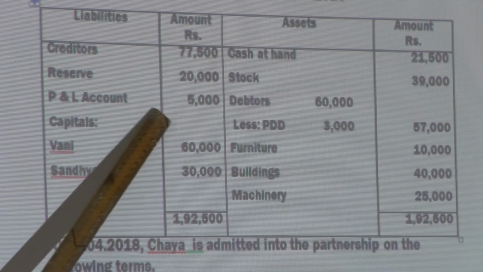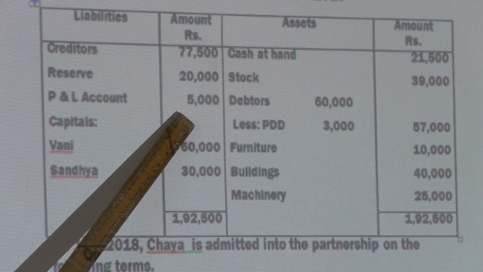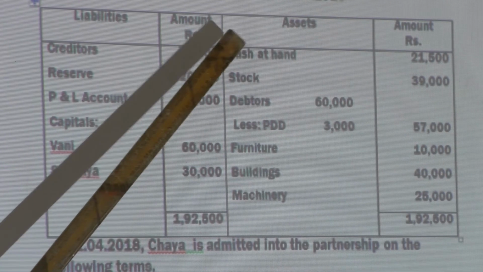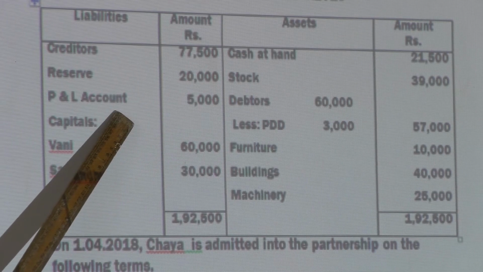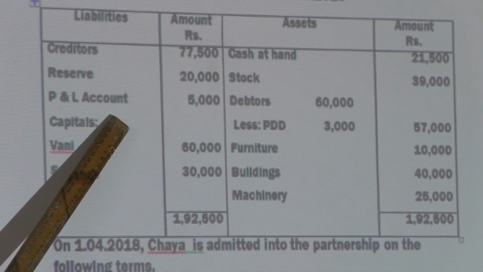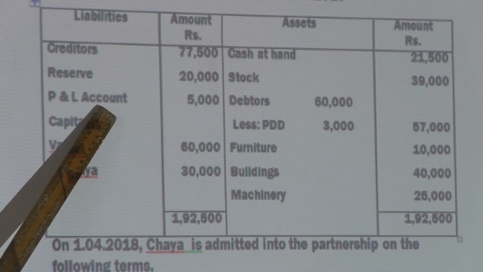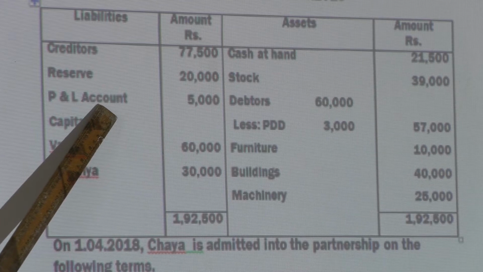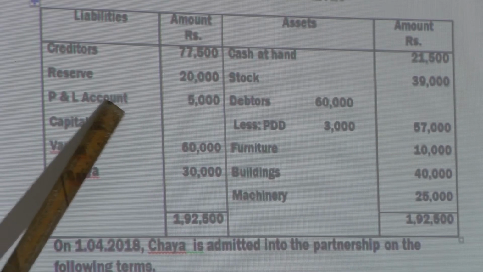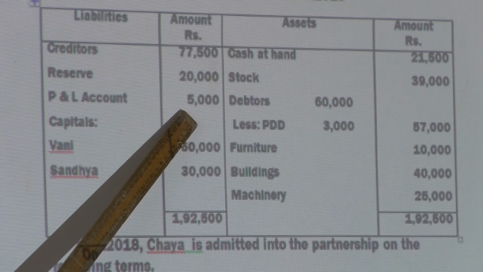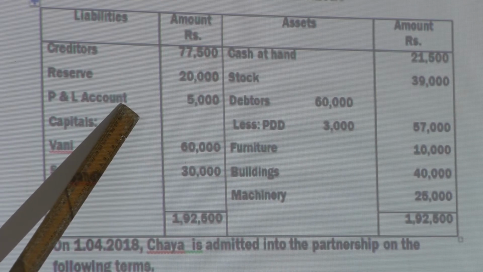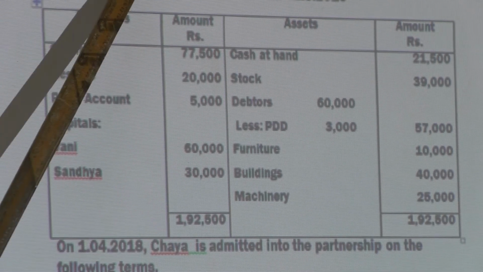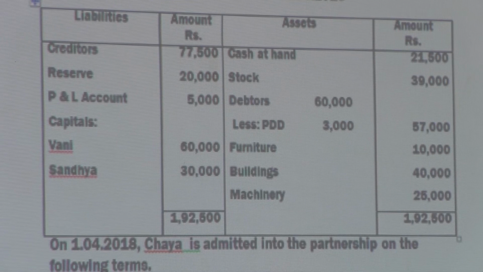Further, the profit and loss account is also a special adjustment. See, this is the old balance sheet. Though this is the old balance sheet, this profit and loss account means the profit of last year. If it is on the liability side, it is profit. Why is profit a liability? Because profit is required to be paid to the owners, the partners. Such a profit and loss account is the accumulated or undistributed profit of the last year. Though this is the profit of last year, as per accounting assumption, such an amount of rupees 5,000 should be shared to Vani and Sandhya, even though the problem is silent about its distribution.